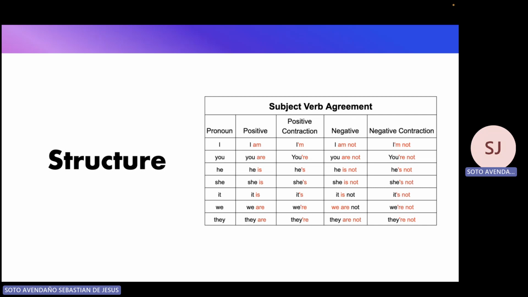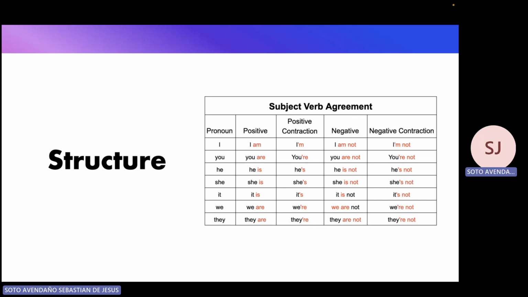Okay, and negative. What does negative mean? It means that we are not confirming anything. On the opposite, we are negating it. Okay, chicos y chicas, en esta parte vamos a negar lo que sea que estemos diciendo. Entonces tenemos una negación. Yo no soy, yo no estoy. That's the difference, okay? So it's going to be the same verb, but we're going to be adding a not. Why a not? Because this not is going to represent the negation, okay?